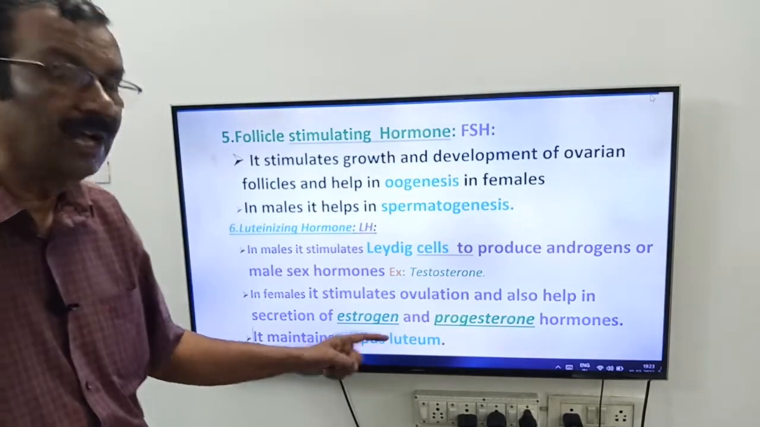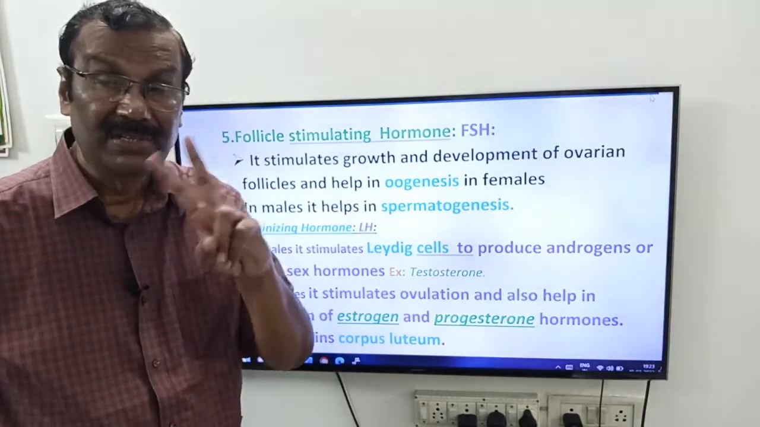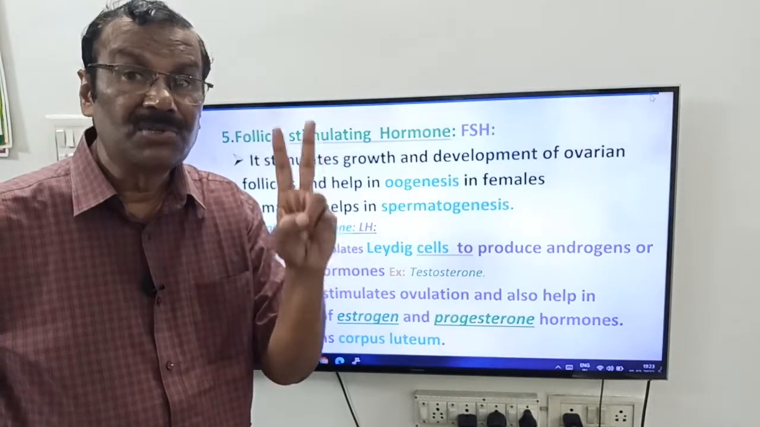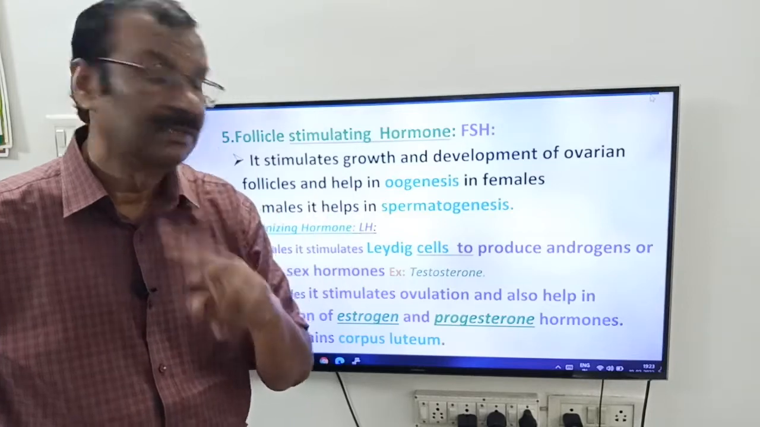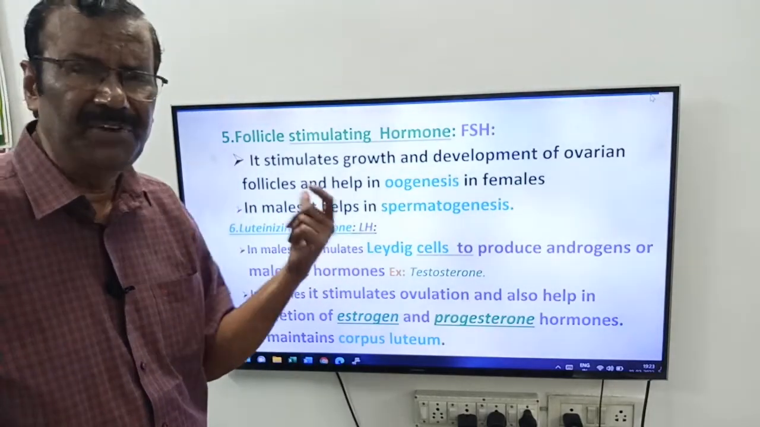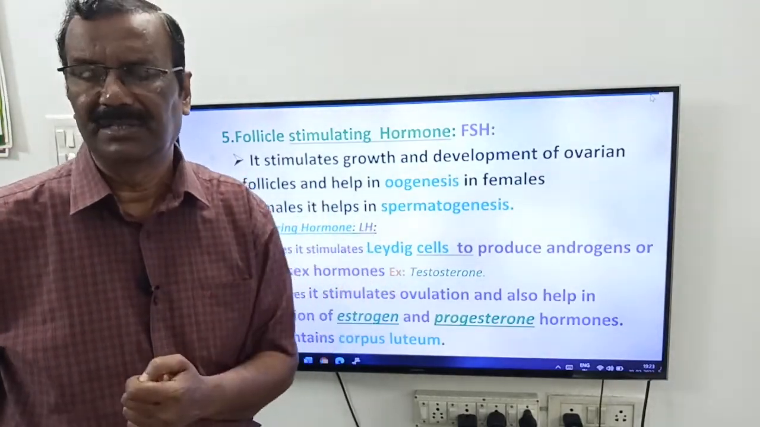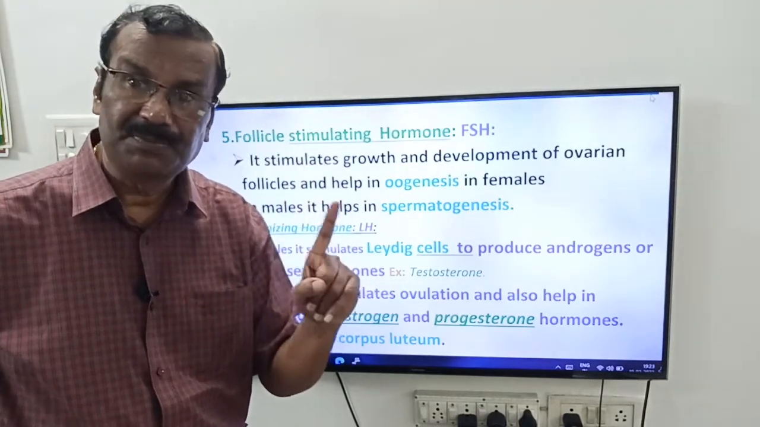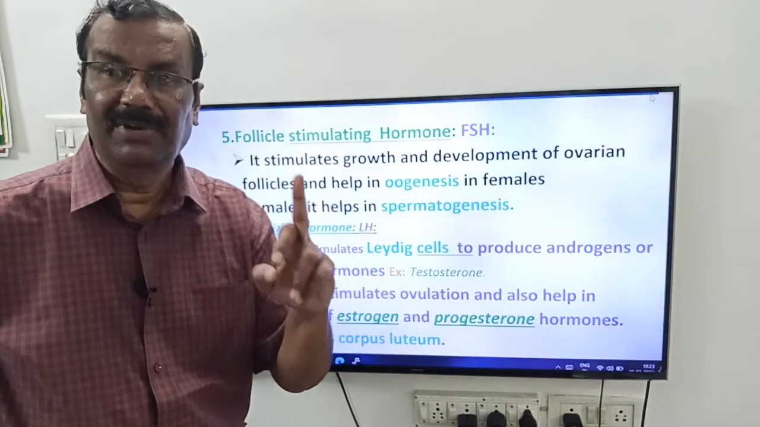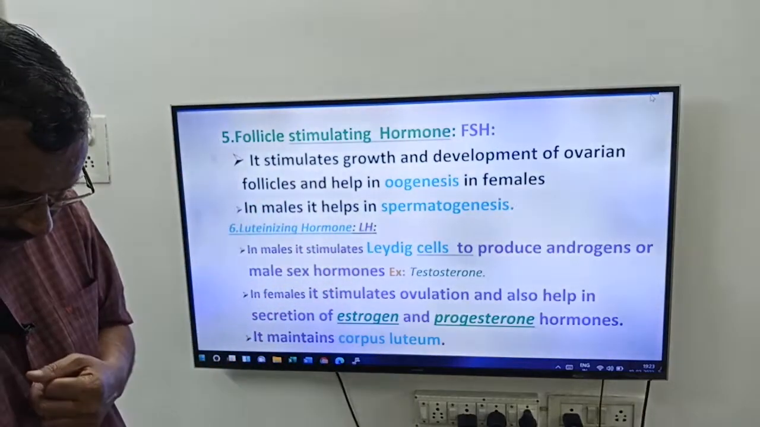It maintains corpus luteum. See friends, two hormones are maintaining corpus luteum. What are they friends? One is prolactin, another one is luteinizing hormone. Very, very important for NEET and MSET. Two hormones are maintaining corpus luteum. One is prolactin, another one is luteinizing hormone. Okay friends?